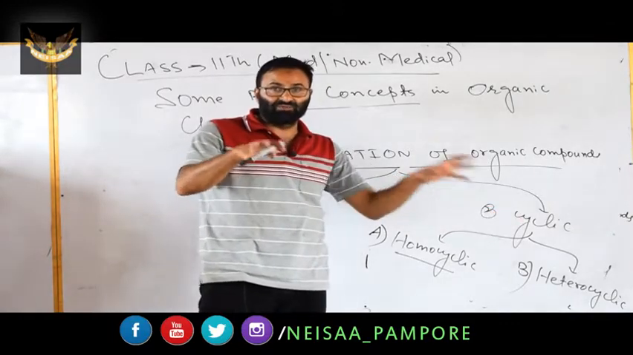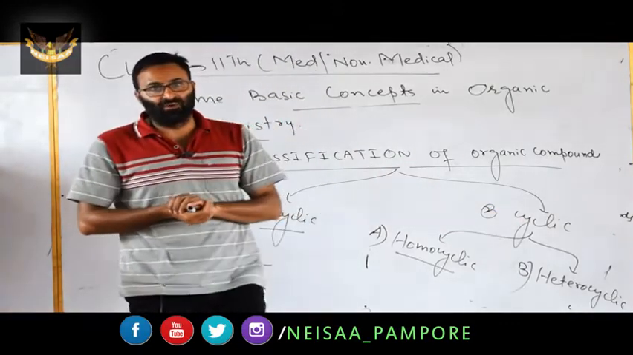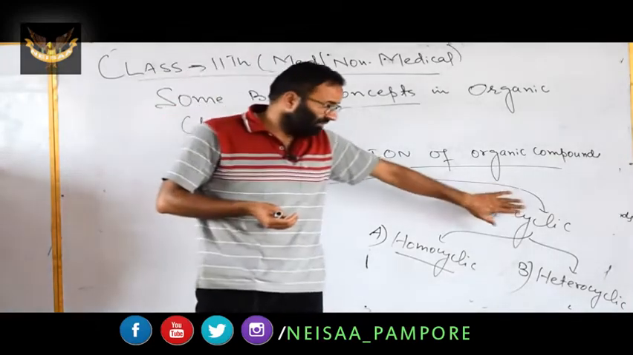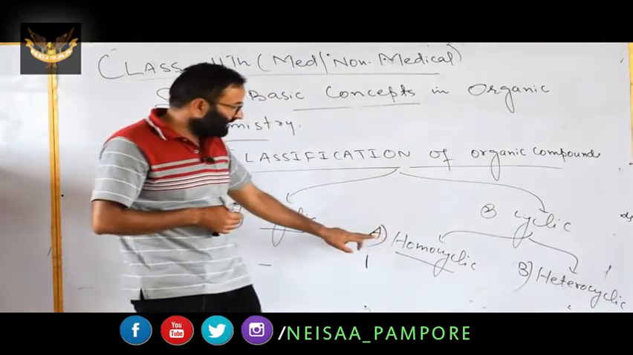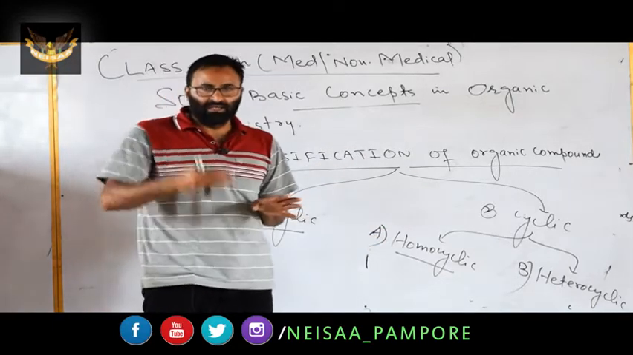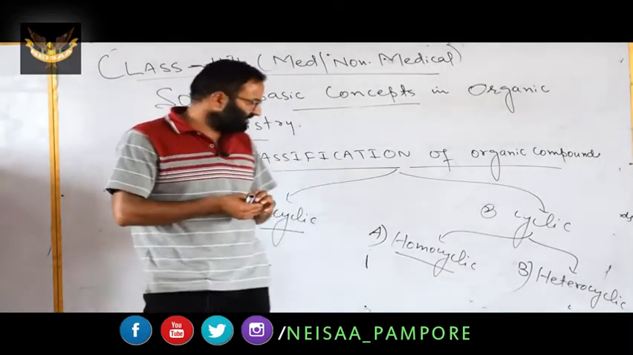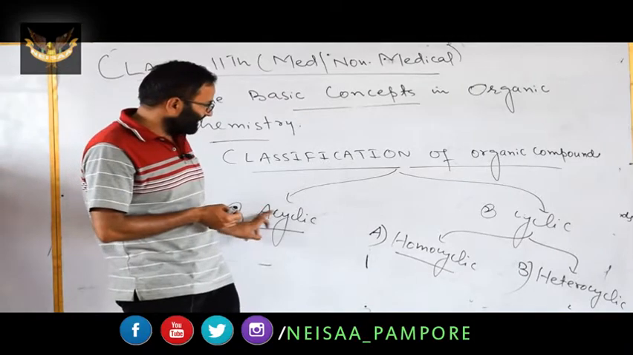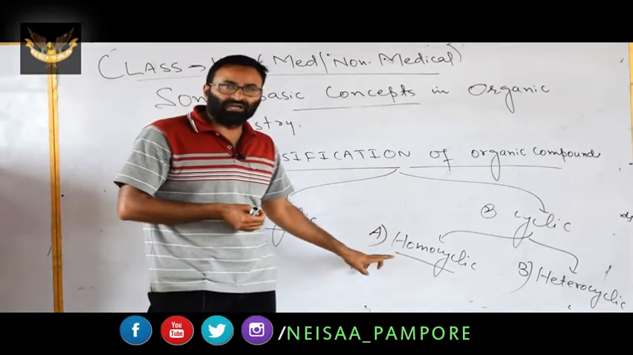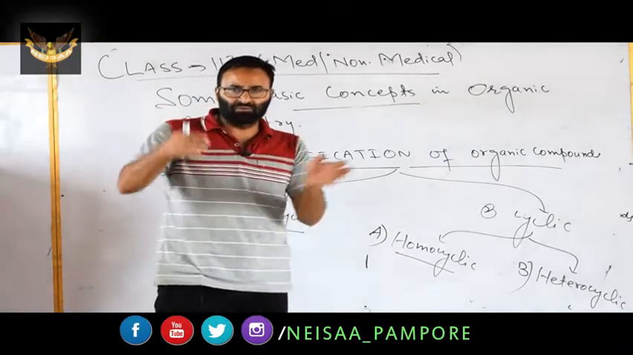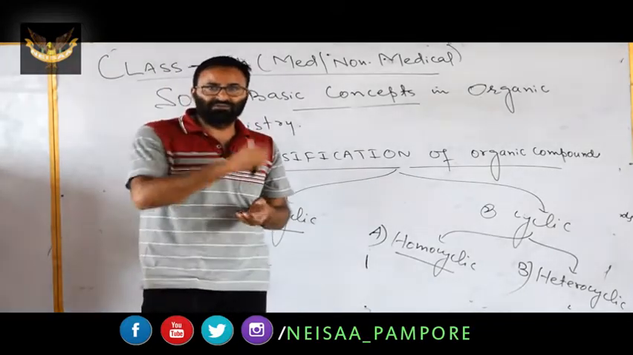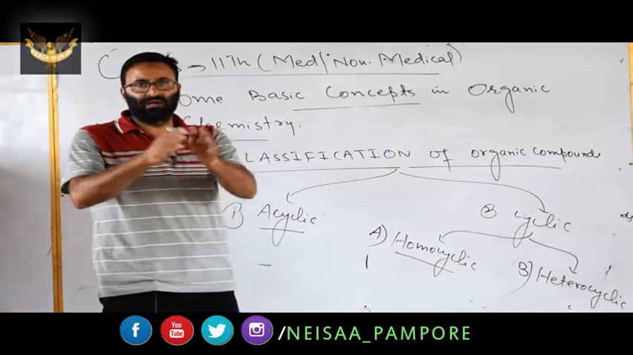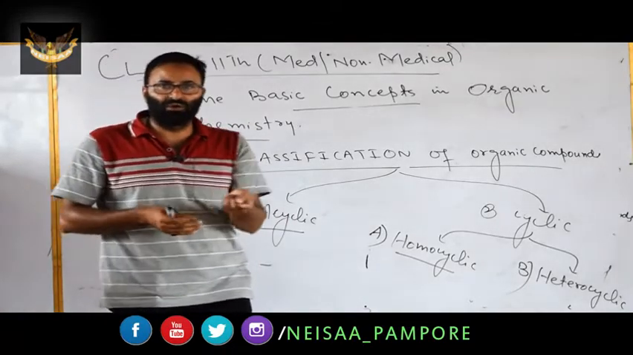These are the compounds which contain closed chains of carbon atoms, known as closed chains. These are of 2 types, homocyclic and heterocyclic. In the previous lecture, we discussed acyclic and homocyclic. Homocyclic are of 2 types: alicyclic and aromatic, both of which we have discussed. Aromatic are of 2 types, benzenoids and non-benzenoids.